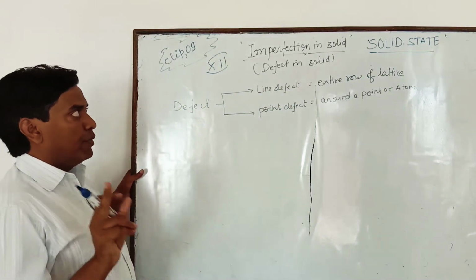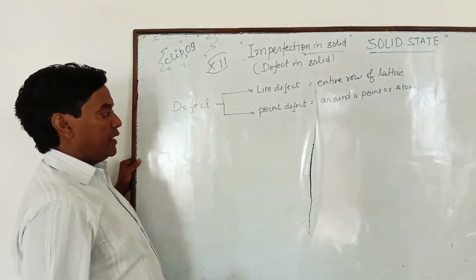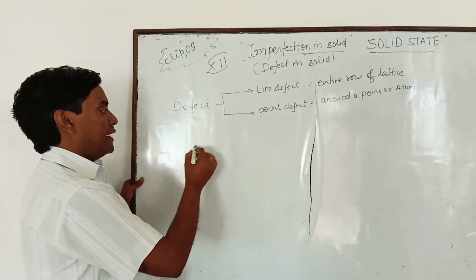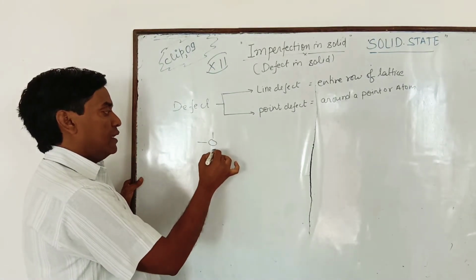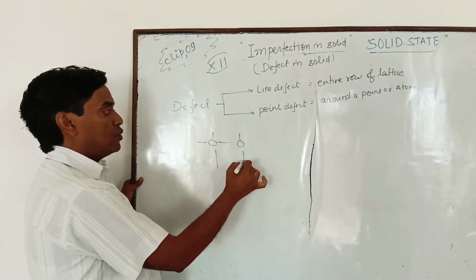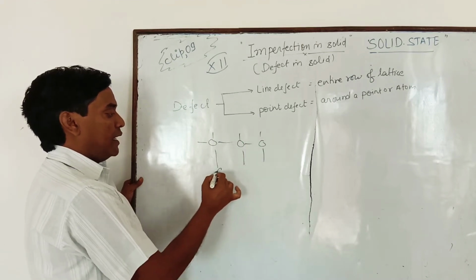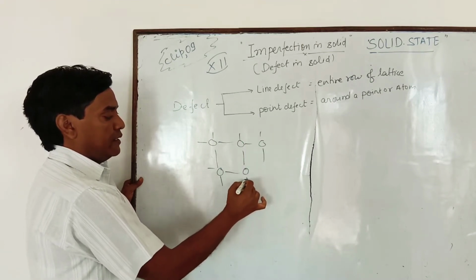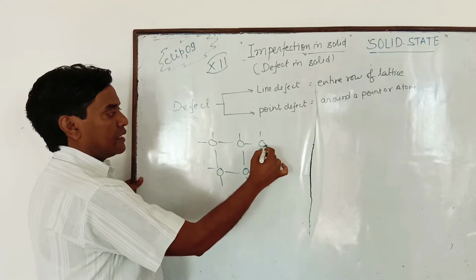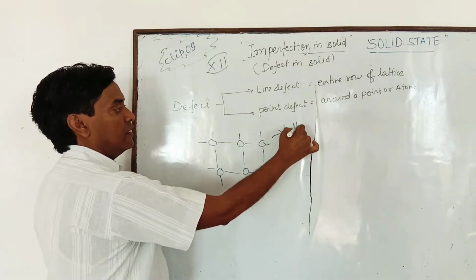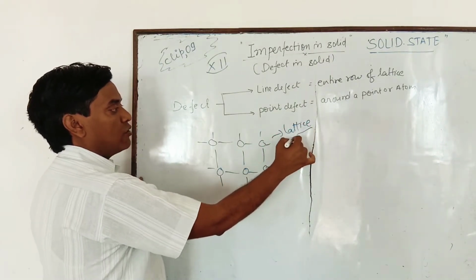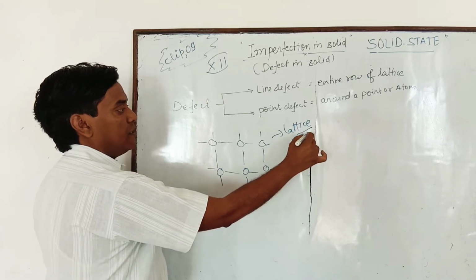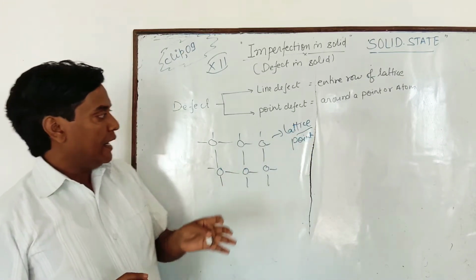Students, before studying the defect in solids, you know well what a lattice point is. I told you earlier that the point where a constituent particle is located is known as a lattice point. These are the lattice points.